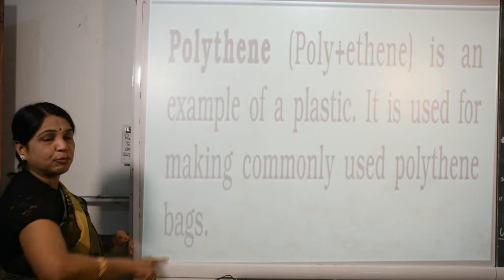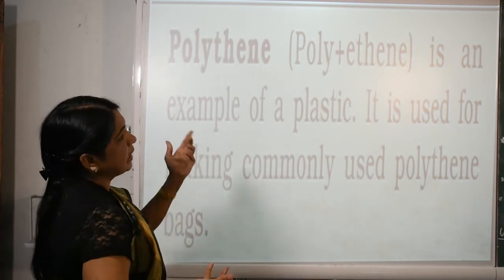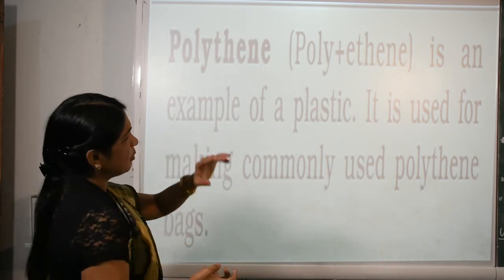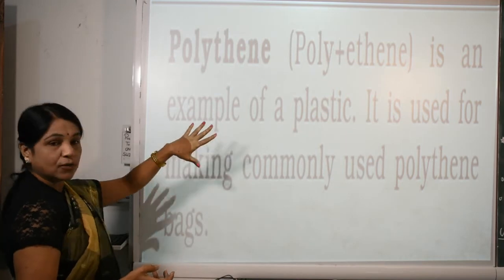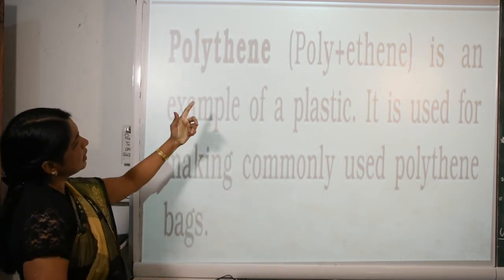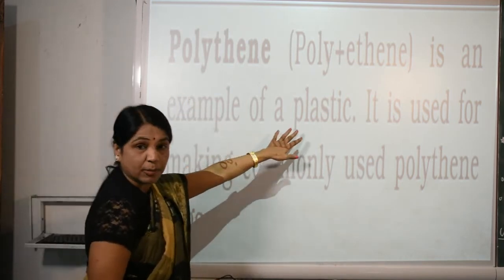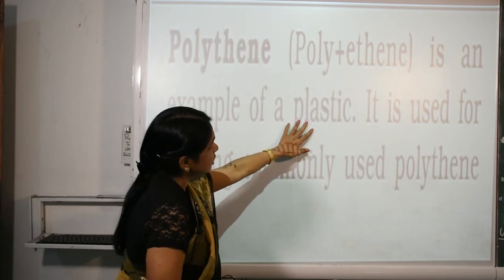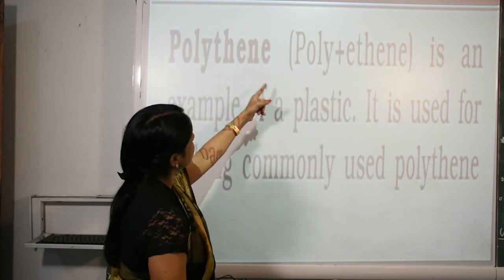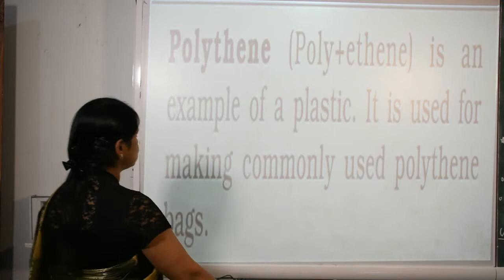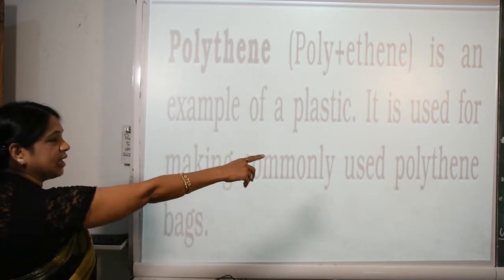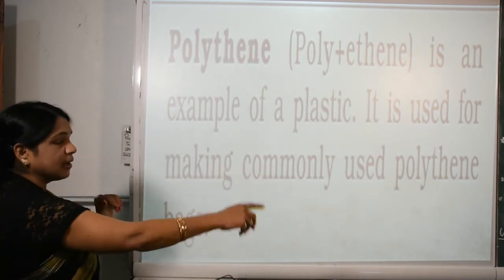Polythene: poly means many. Ethene is a chemical, an example of the plastics. That is why polythene is made of plastic. It is used for making commonly used polythene bags.